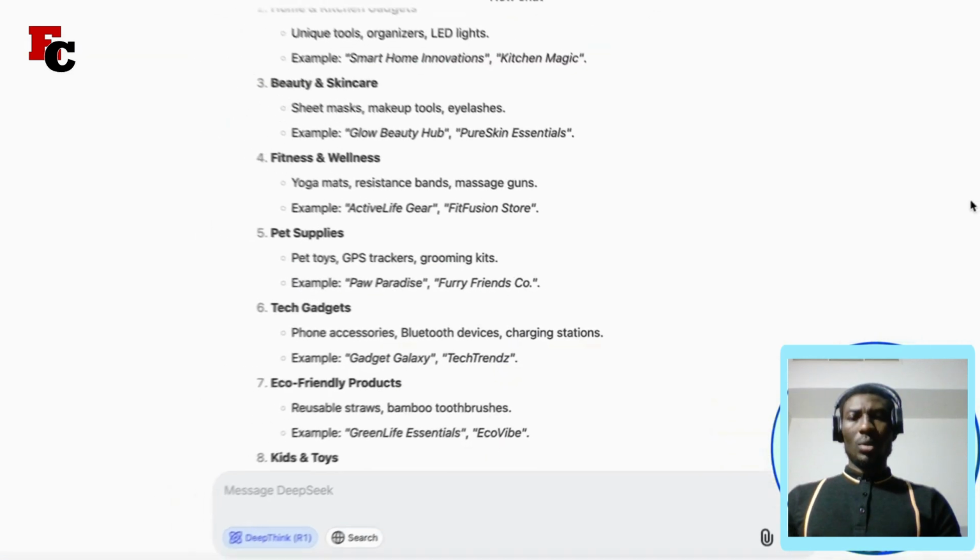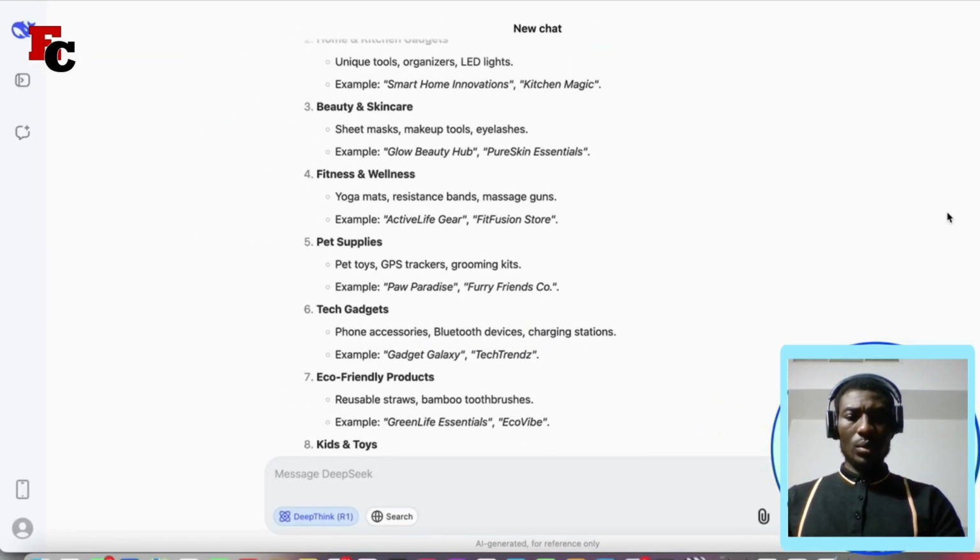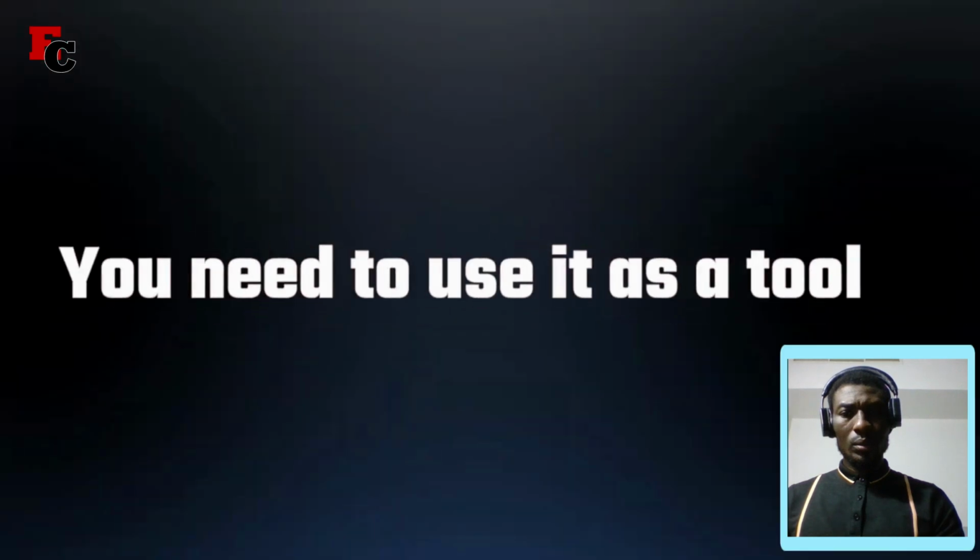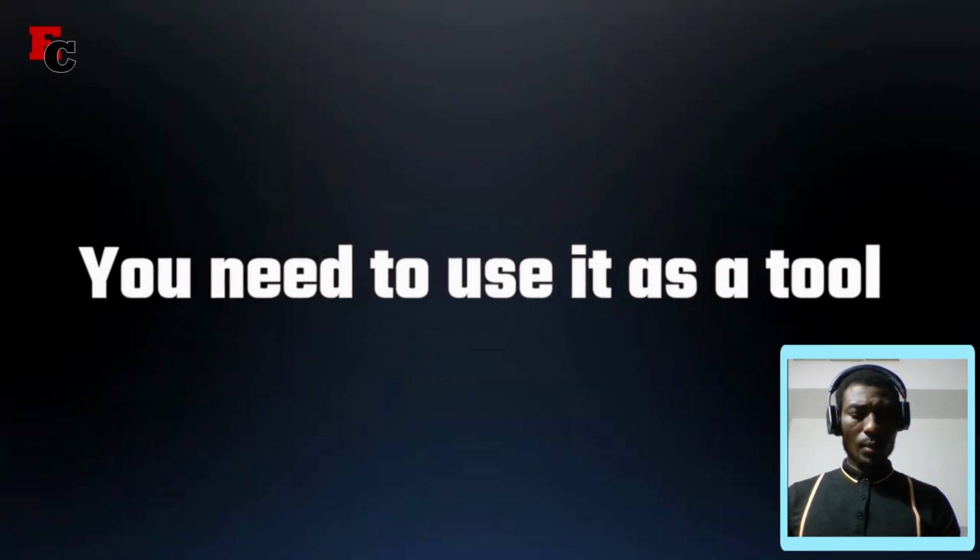But for the most part, I would say that those are some of the main aspects of how DeepSeek works. Of course, I only touched on the surface. There's a lot more details that go into it, but what I want to end this video on is emphasizing the point that when it comes to utilizing any AI bot to help you make money, you need to use it as a tool. It's not going to be able to do everything for you.